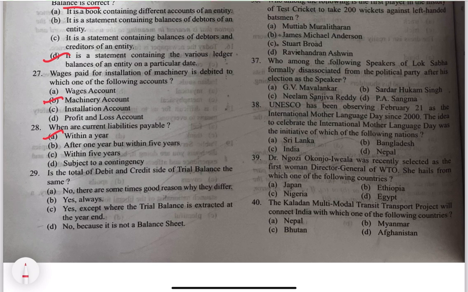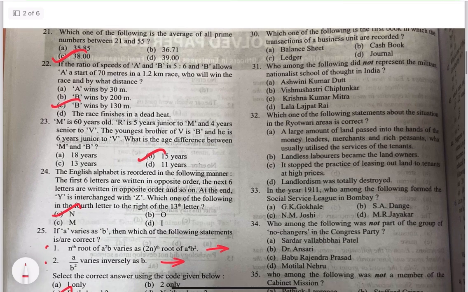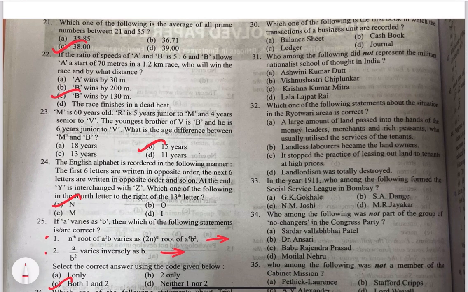So, yeah. So 29, is the total debit and credit side of trial balance the same? For 29, the answer would be B. Yes, always. The total debit and credit side of trial balance will always be the same. We'll move on to question number 30. Which one of the following is the first book in which the transactions of a business unit are recorded? It is D, journal. It's a pretty easy question because journal is the first book in which the transactions of a business unit will always be recorded. It's also known as a subsidiary book.